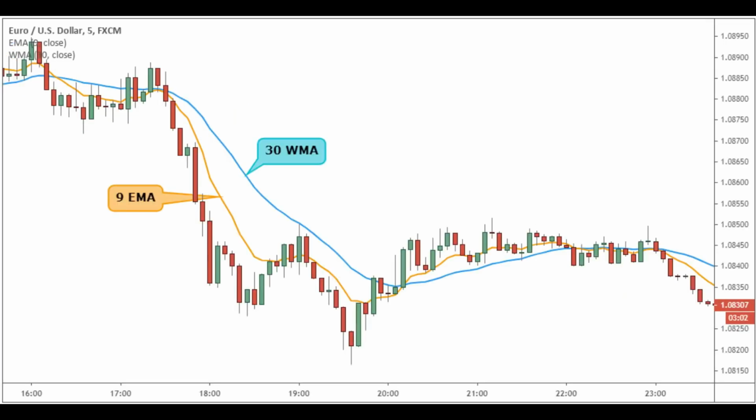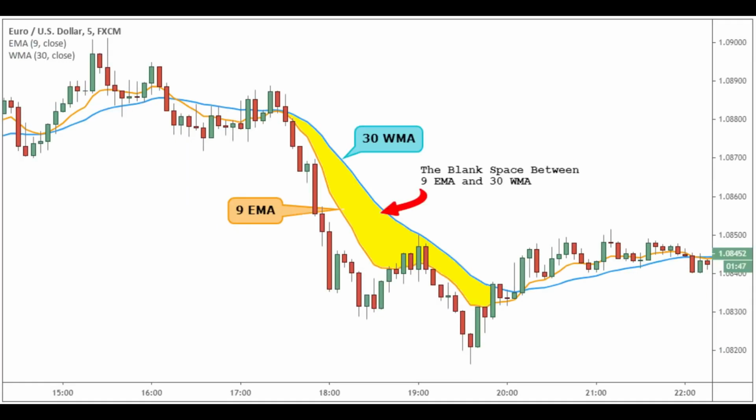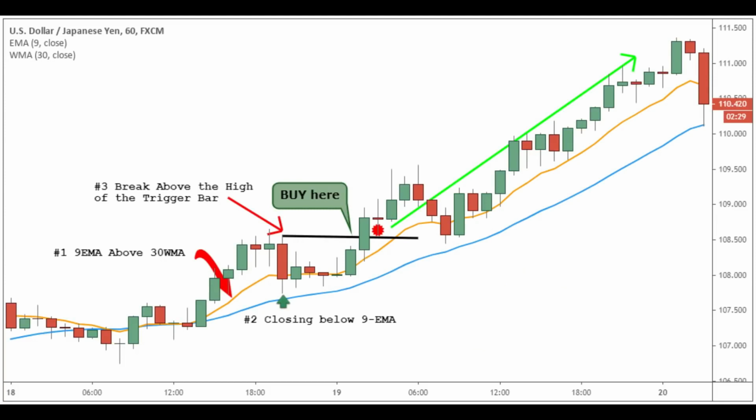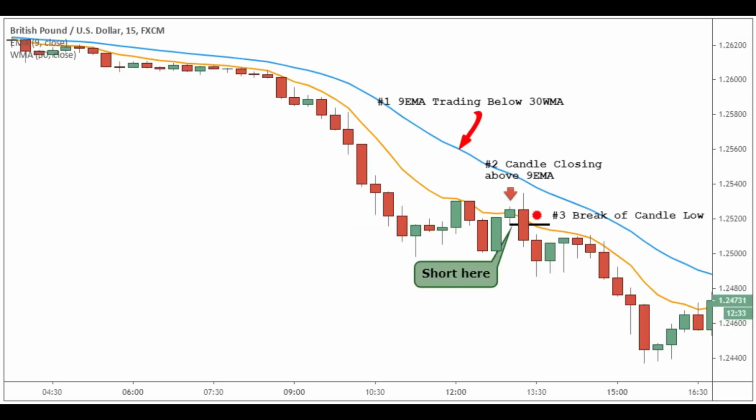Final words: 930 trading strategy. In summary, the 930 trading setup is a very effective trading strategy to be used across all markets and timeframes. Keep in mind that the power of the 930 trading strategy comes from having a prior upwards or downwards trend. Traders should use this method as a pullback trading strategy, rather than try to find reversals.